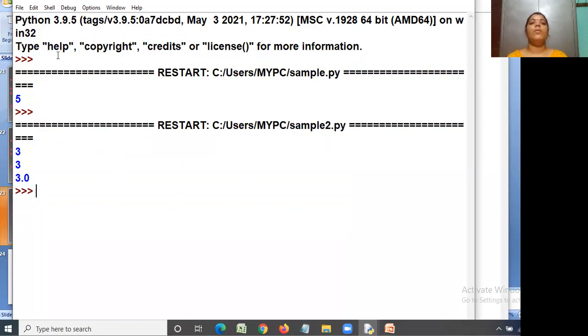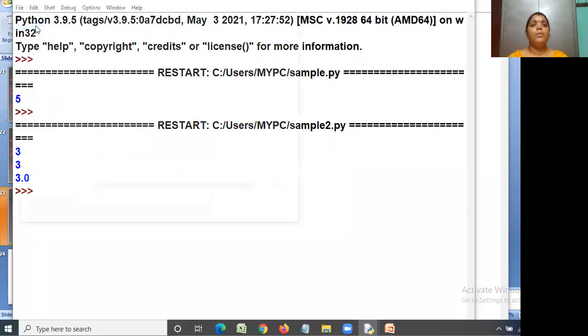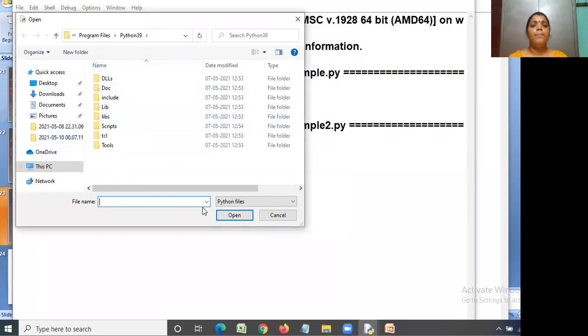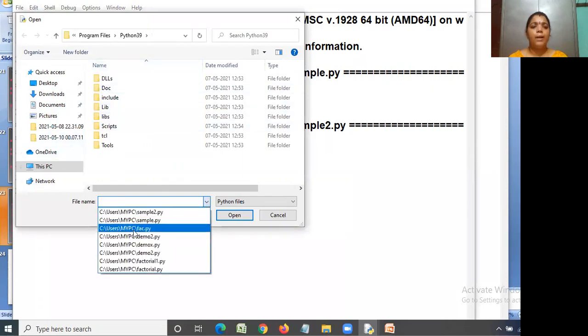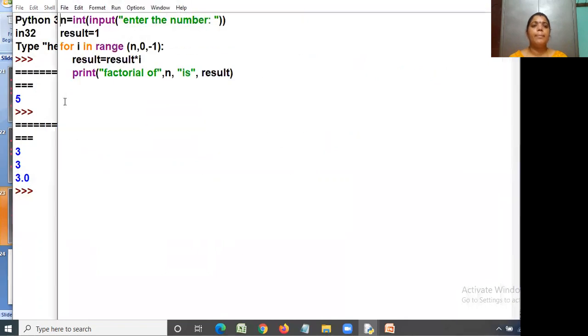So this is the code I am explaining to you. I am explaining another small program called factorial. So this is a factorial code.